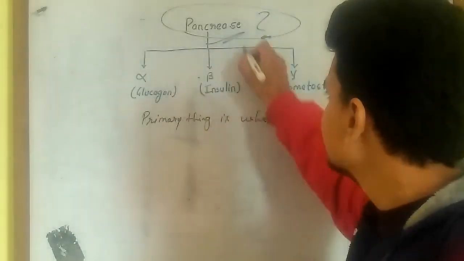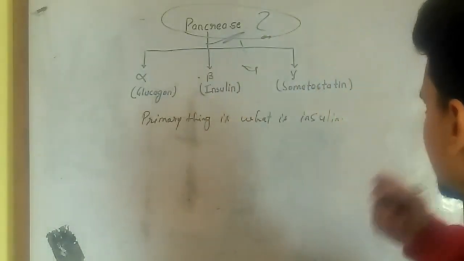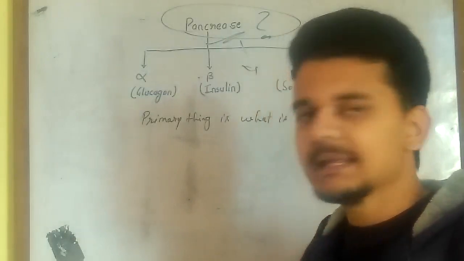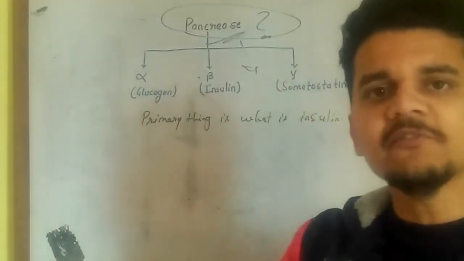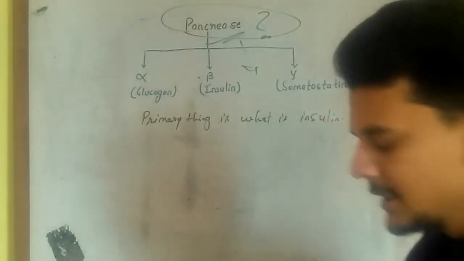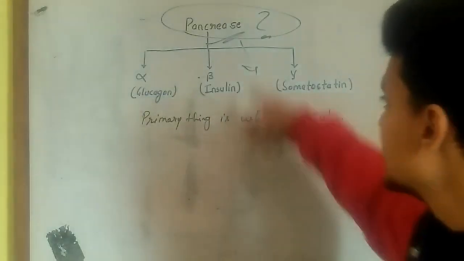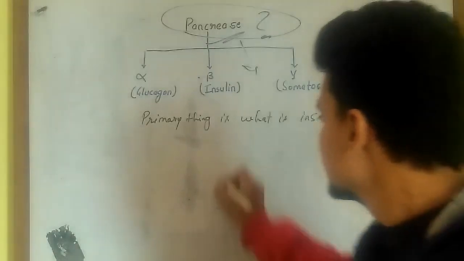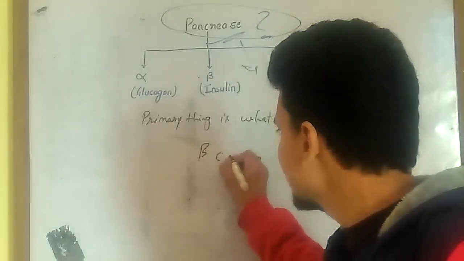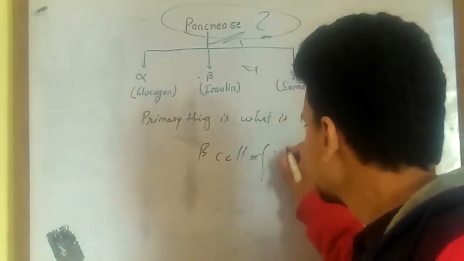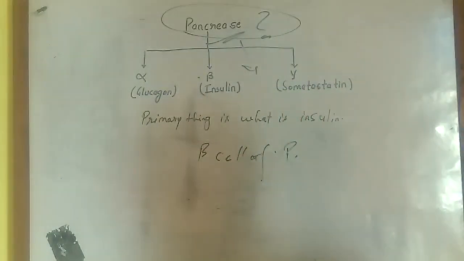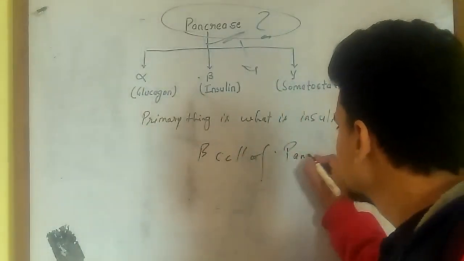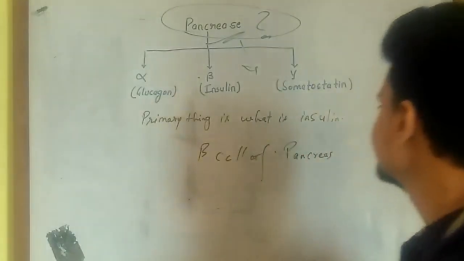The pancreas is a signaling organ that signals the production of insulin. But insulin is not solely produced by the pancreas. Insulin is produced by the beta cell of the pancreas. Beta cell of what? Pancreas.